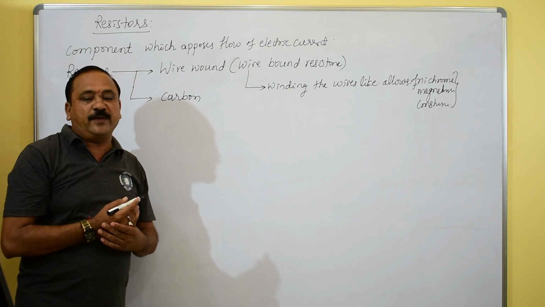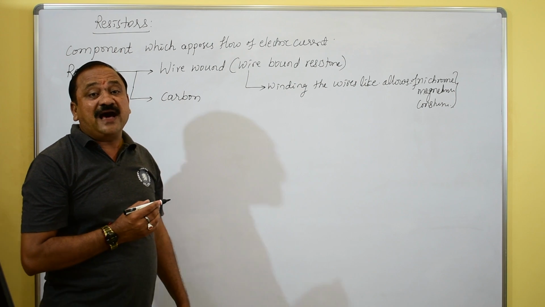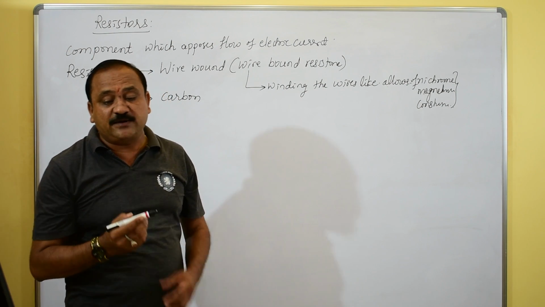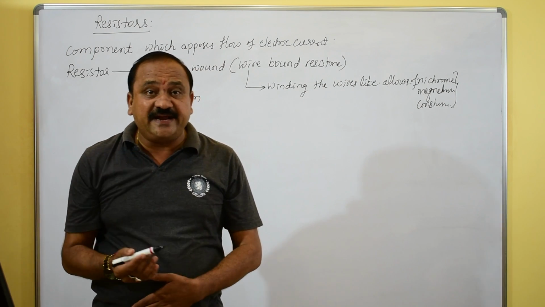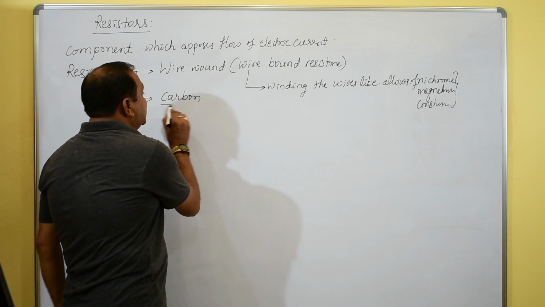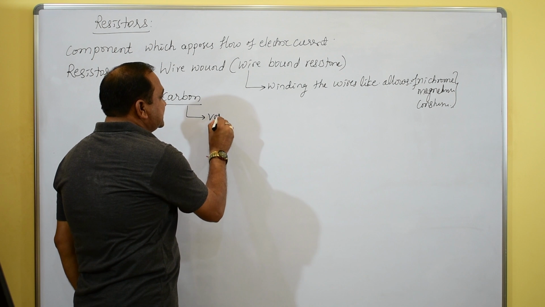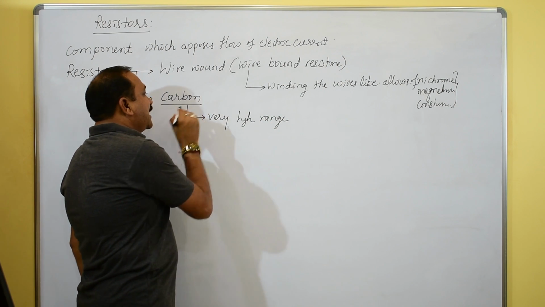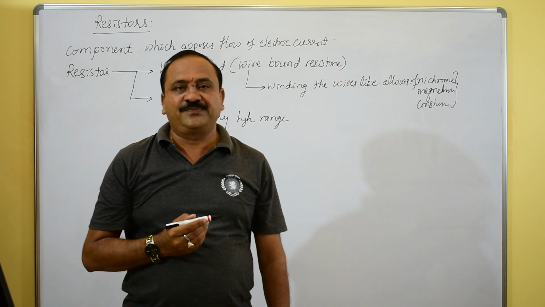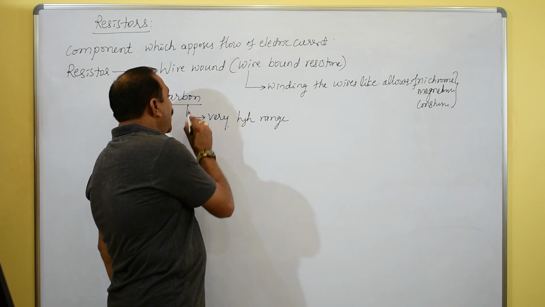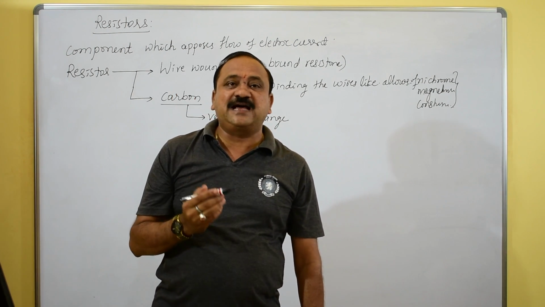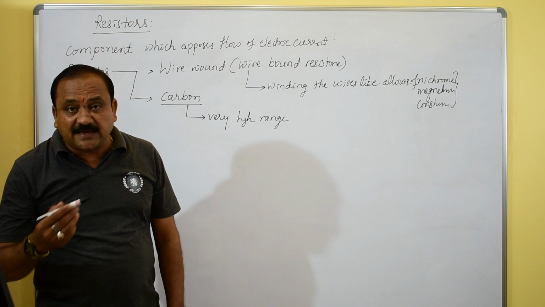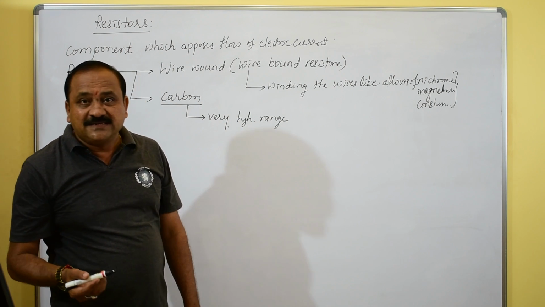In the same way, one more is the carbon resistor. The carbon resistor has a very high resistance. We use this carbon resistor for very high range resistance. For example, 1000 ohm, 10,000 ohm, 20,000 ohm in terms of kilo ohm and mega ohm.